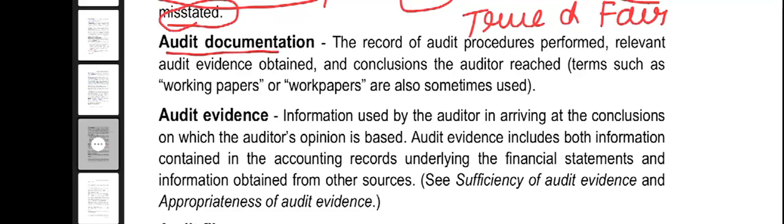Audit documentation. What is audit documentation? The record of audit procedures performed, relevant audit evidence obtained, and conclusions the auditor reached. Terms such as working papers and working lists can also be used.